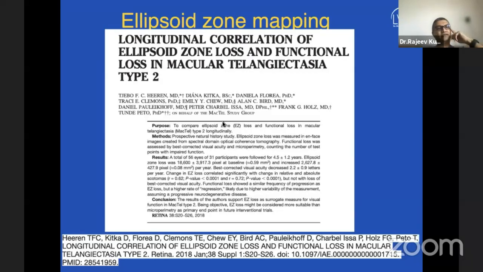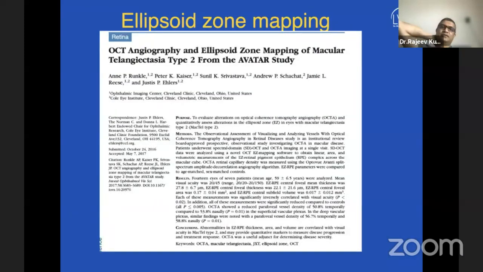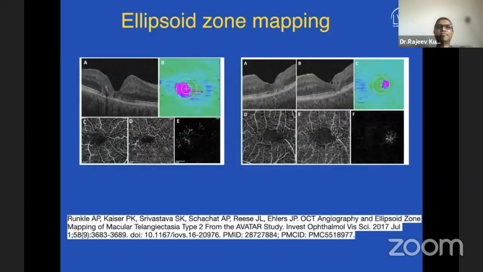This study was first published in IOVS long back in 2018, from the Maxwell group. They claim that ellipsoid zone loss is one of the most common predictors of visual acuity in macular telangiectasia, followed by another study, again by the SPADE group, where we can see what's happening here.